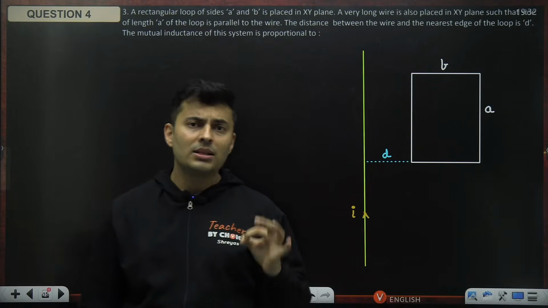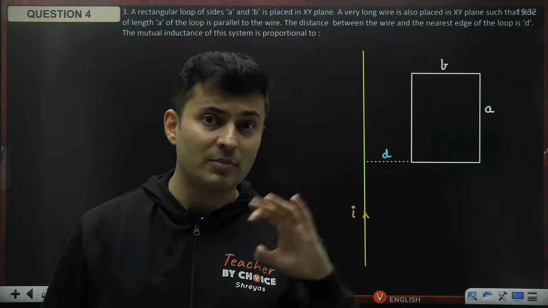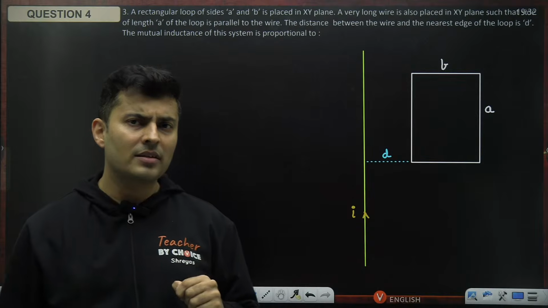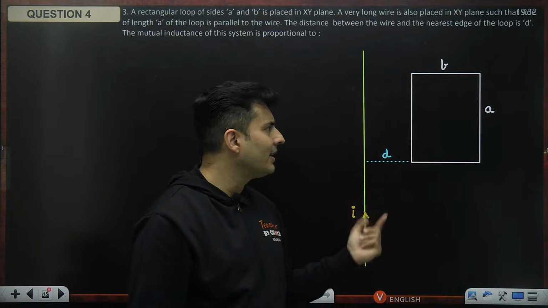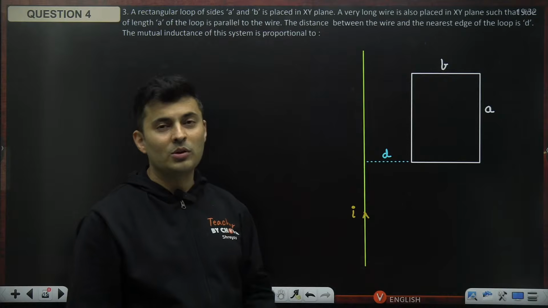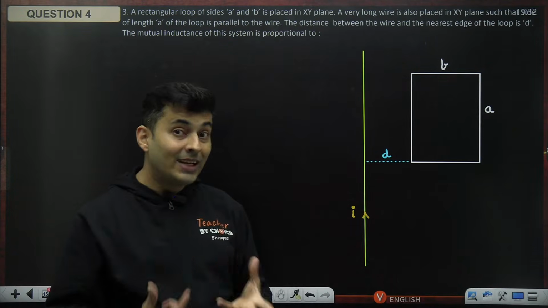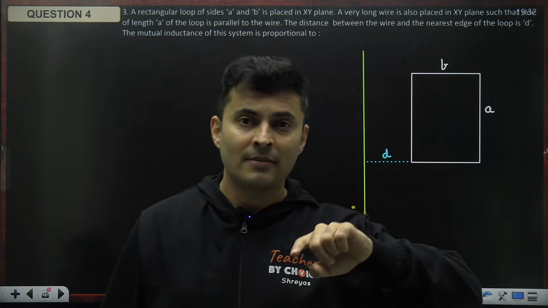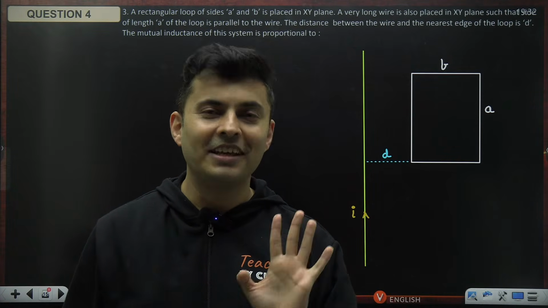If you are able to show that the flux passing is proportional to the current, you can get mutual inductance. It's that simple. So how do I find flux? You need the field and you need to multiply it with the area. You'll say, sir, magnetic field I can find, I'll multiply with the area. But then you will realize the magnetic field is not uniform. If you are here, it is strong, weak, and weaker. So the flux at every single point is different. So when you calculate the total flux, I have to account that the magnetic field is varying, which means integration.